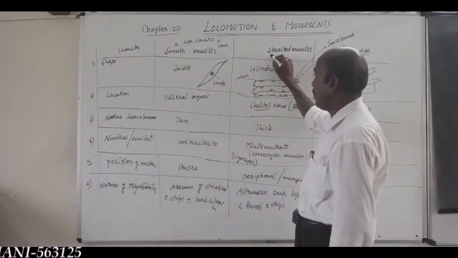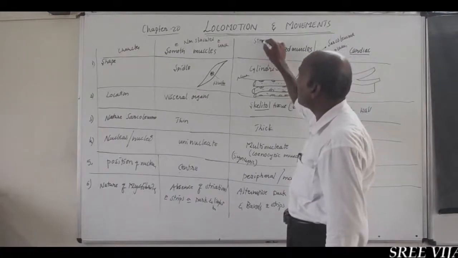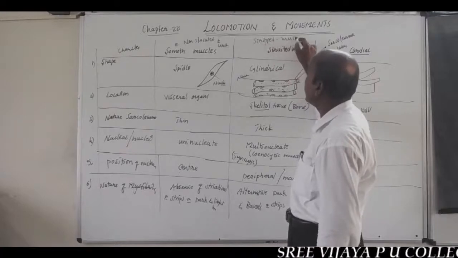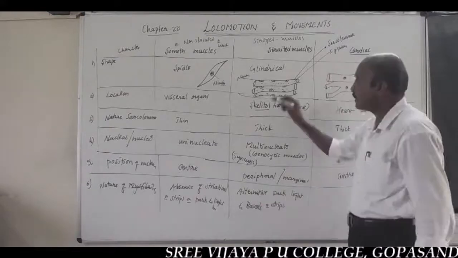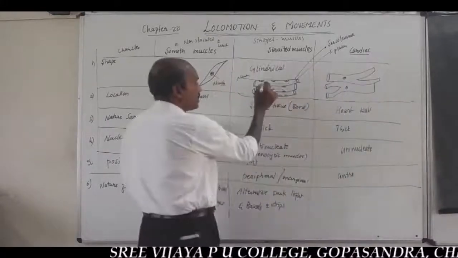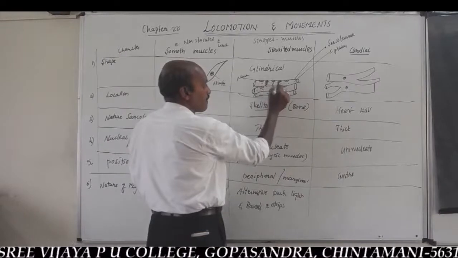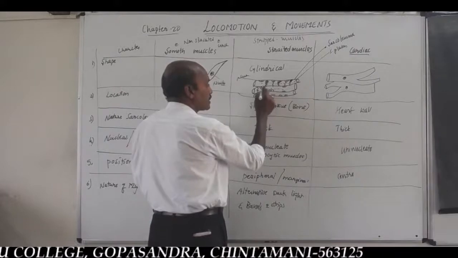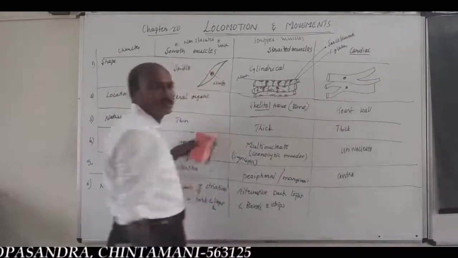Hence, they are named striated muscles or striped muscles. You have alternate dark and light bands like this. The striated muscles are also called striped muscles or striated muscles.